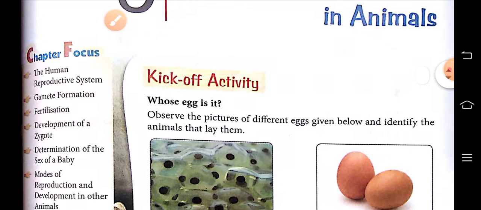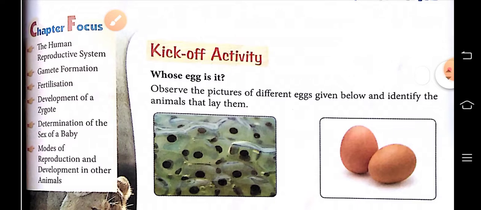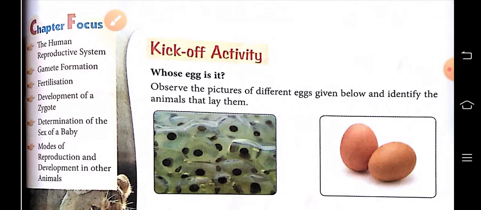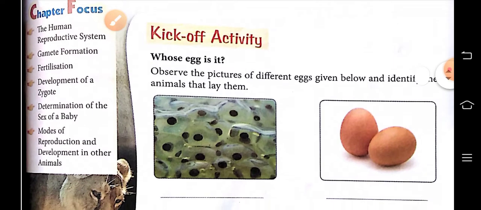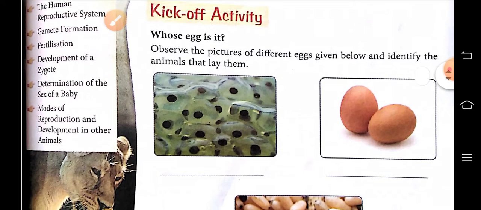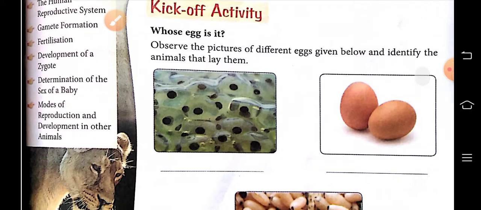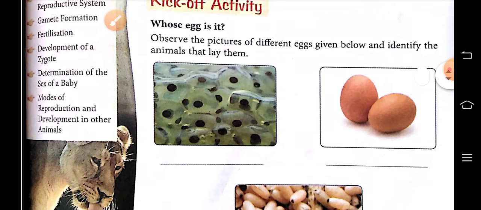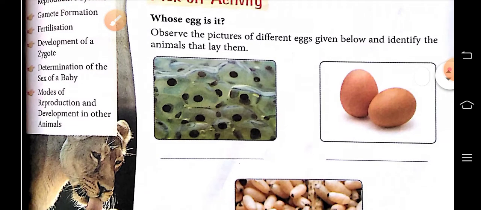First of all, you see here the kick-off activity. It is to find out whose egg is it. In the first picture, you are seeing the eggs of frog, because eggs of frogs are laid by them in the water.